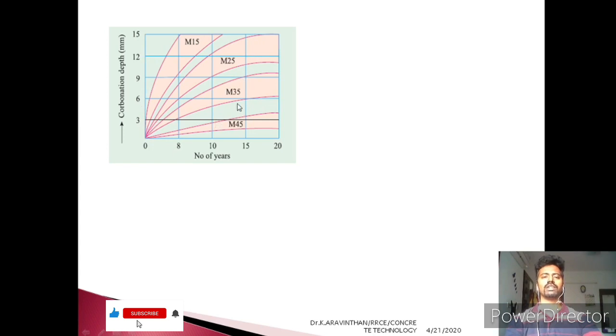Also you can see the in-between range of grades of concrete. And also at 20 years, the depth of carbonation of M45 grade is 4 mm. If you are providing a cover of 15 mm to a slab or a beam element, then you have a safety depth of 15 mm. Here the depth of carbonation will only be 4 mm. You have an additional 11 mm of protective layer.